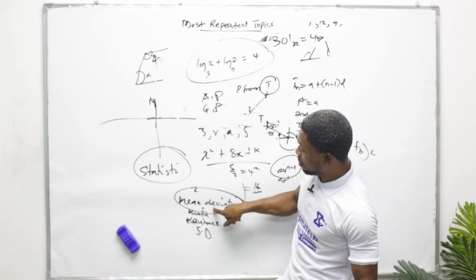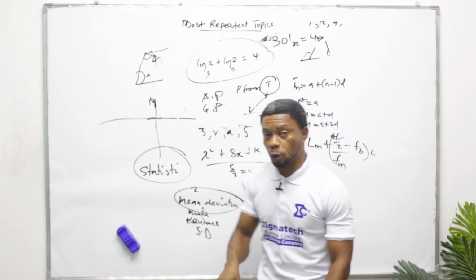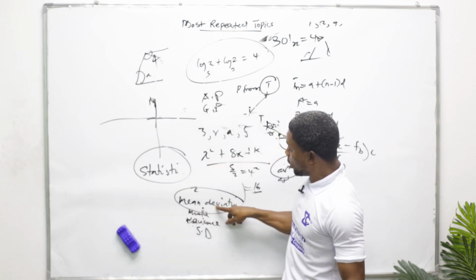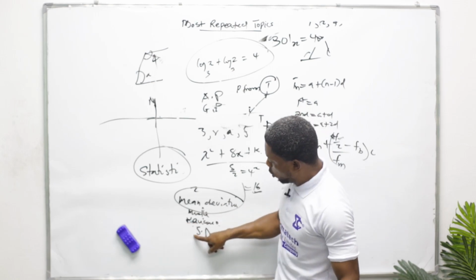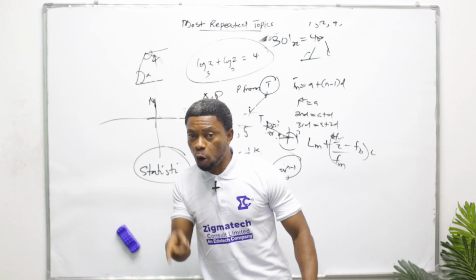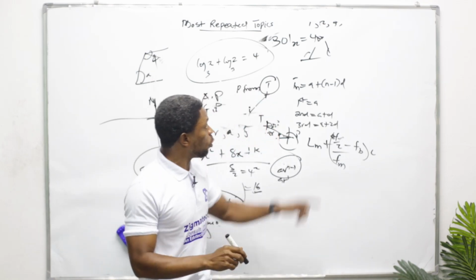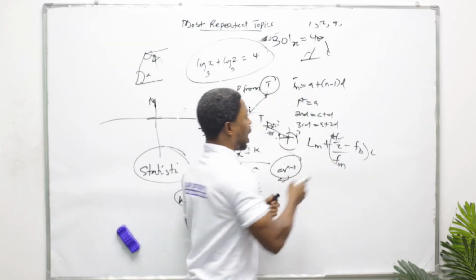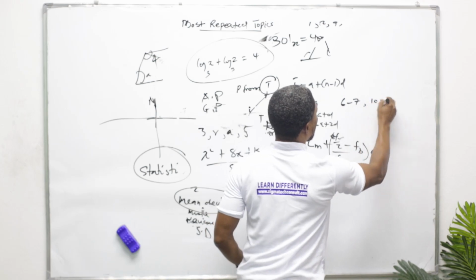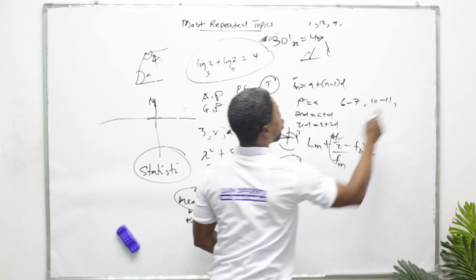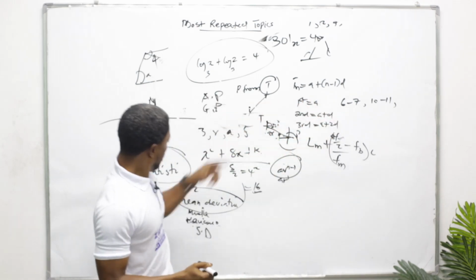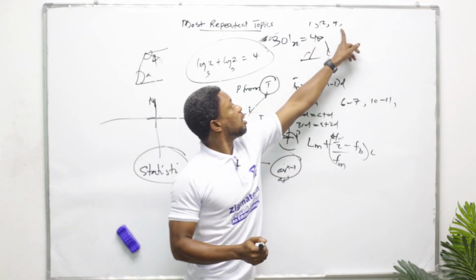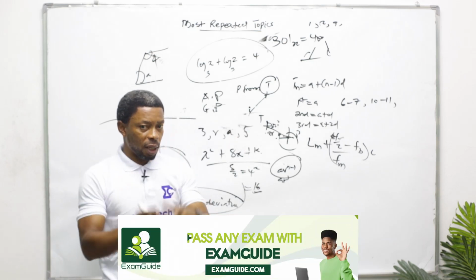So go to this area: mean deviation, variance, standard deviation for group data and also for ungroup data. Get the techniques like I told you. If it is like this, this is not group data, this is ungroup data. Group data has to do with when they give you a range of figures, let me say 10 to 11. This is group data. So know how to find median under group data and also mean deviation under ungroup data. That is the key.